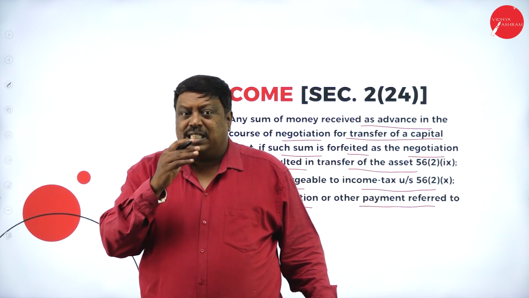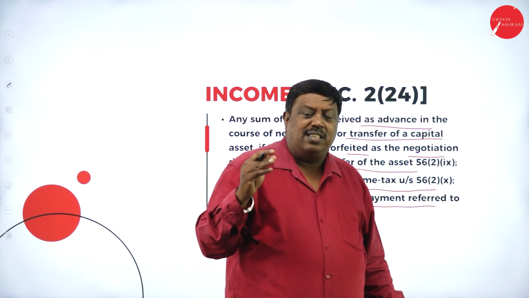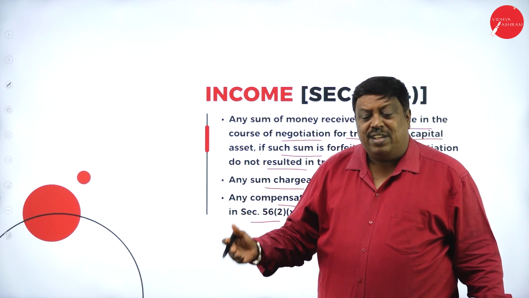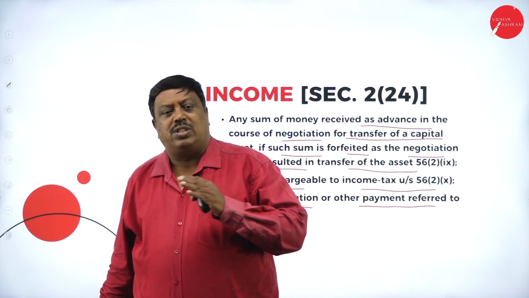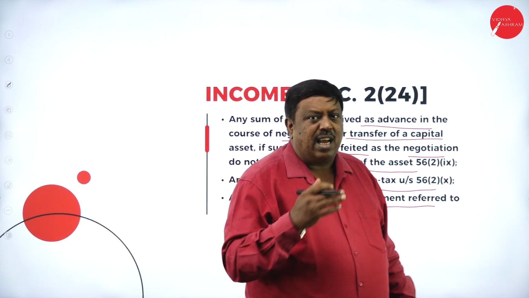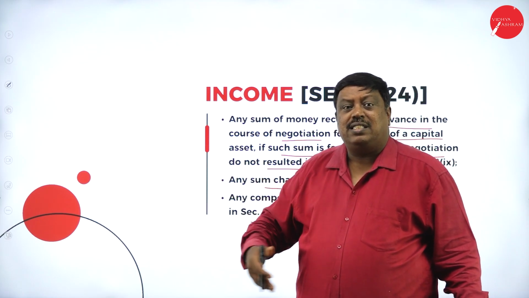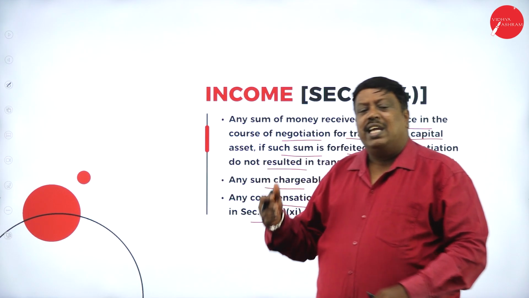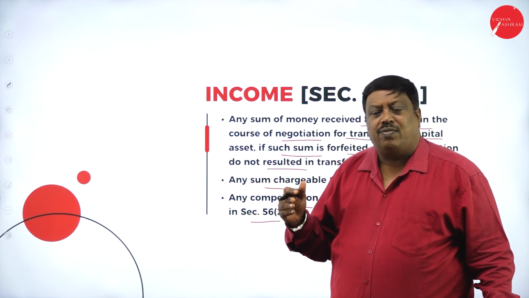What are the four heads I have said here? Salary, house property, business and capital gains. Leaving this, whatever other amount we receive is taxable under the head of income from other sources, like royalty received, LIC commission, winnings from any lottery, puzzles, card games, whatever it may be. If I receive any amount, it is treated as income in the hands of the person.